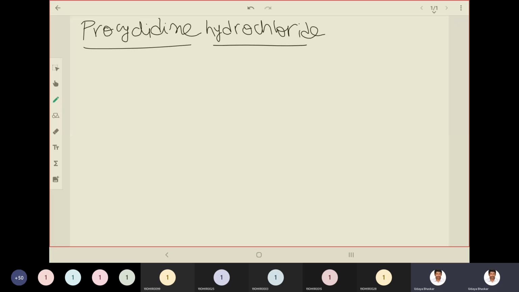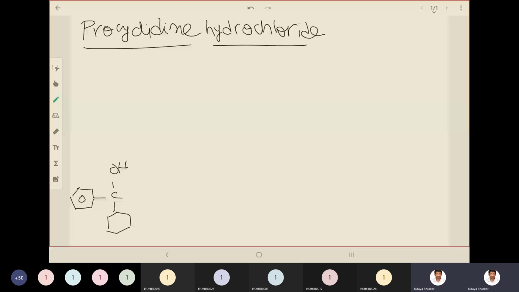So first I'll write the structure of procyclidine, because this is our end product. This is attached to one carbon. To the same carbon we have a phenyl ring attached. One phenyl ring and one cyclohexyl ring and one OH group.